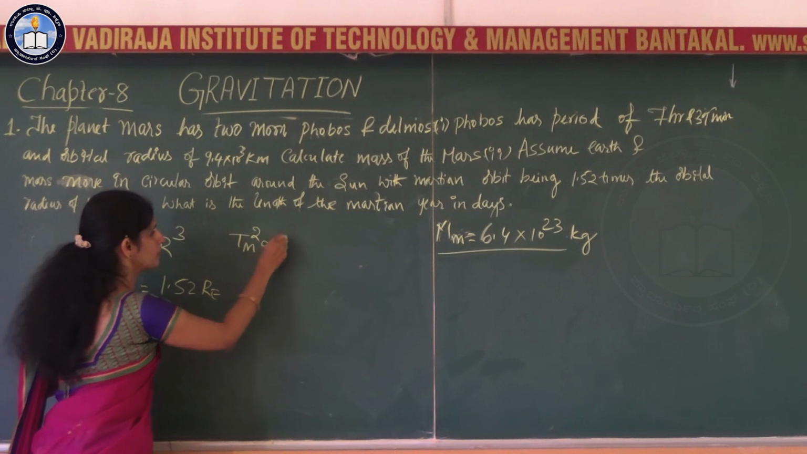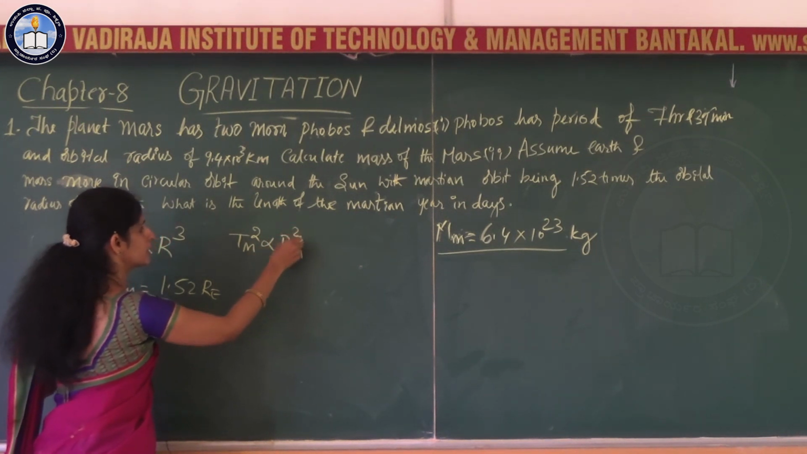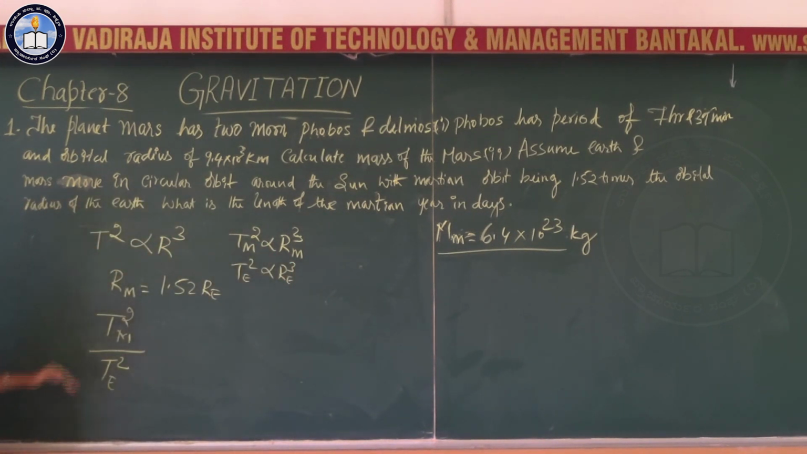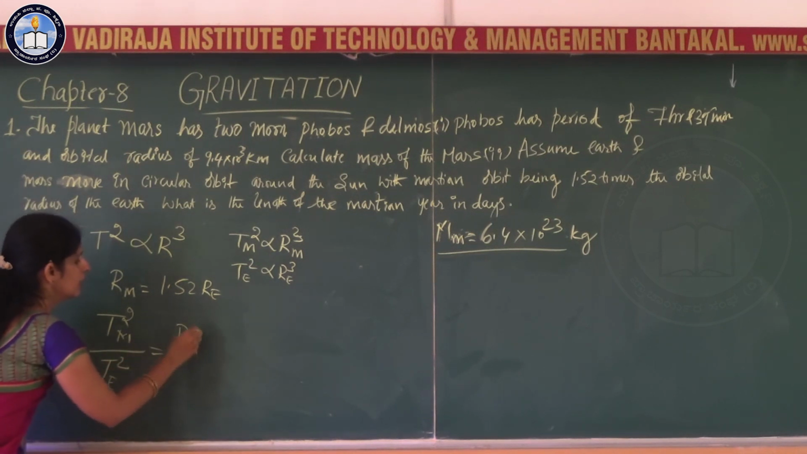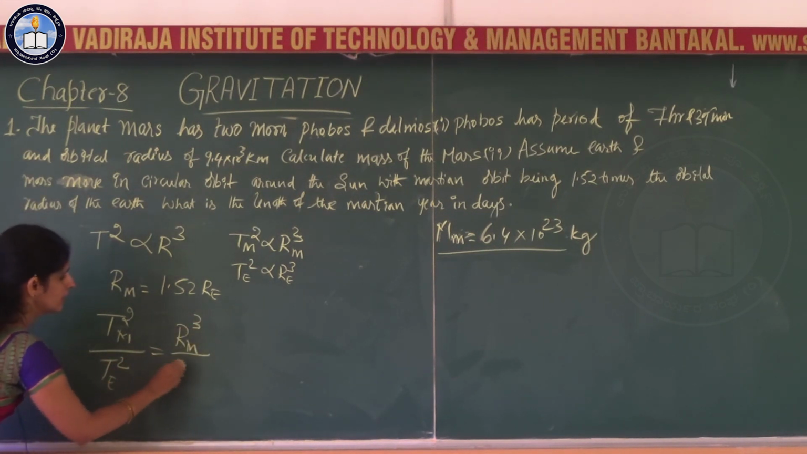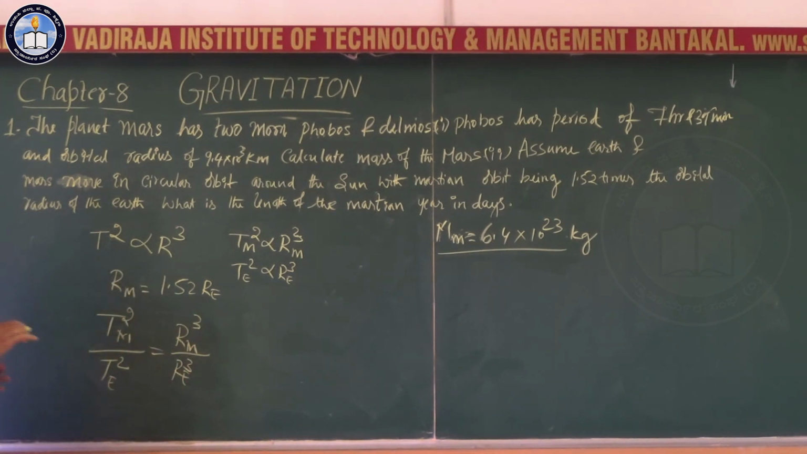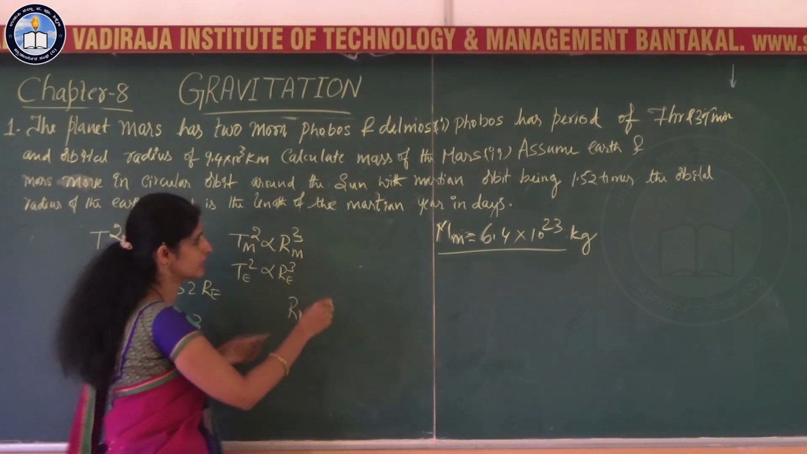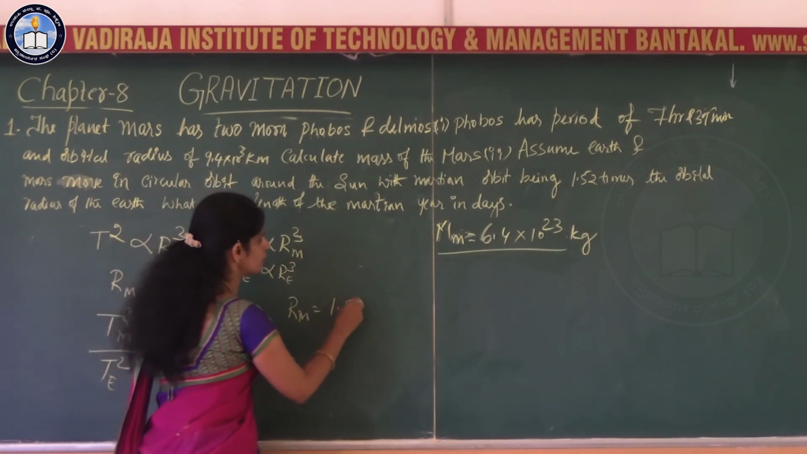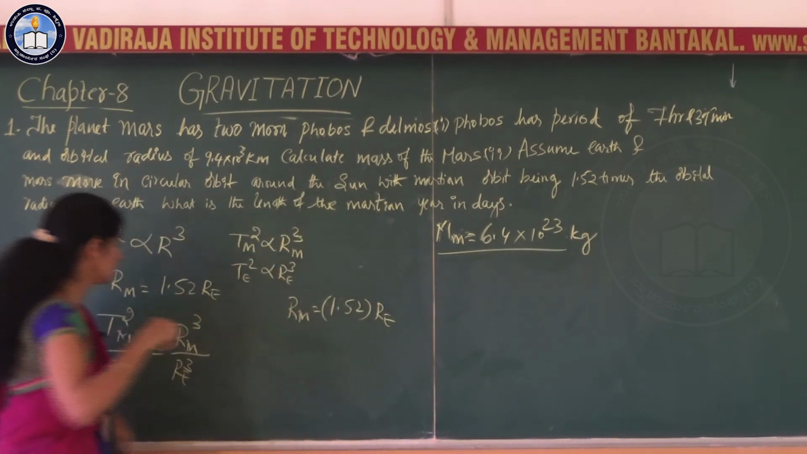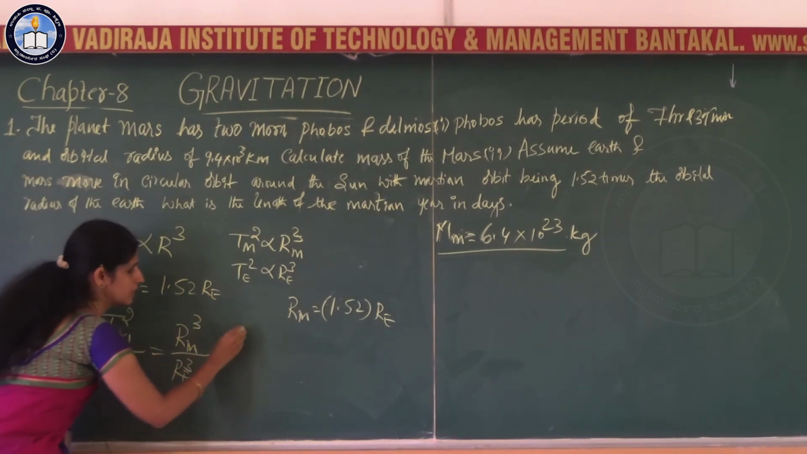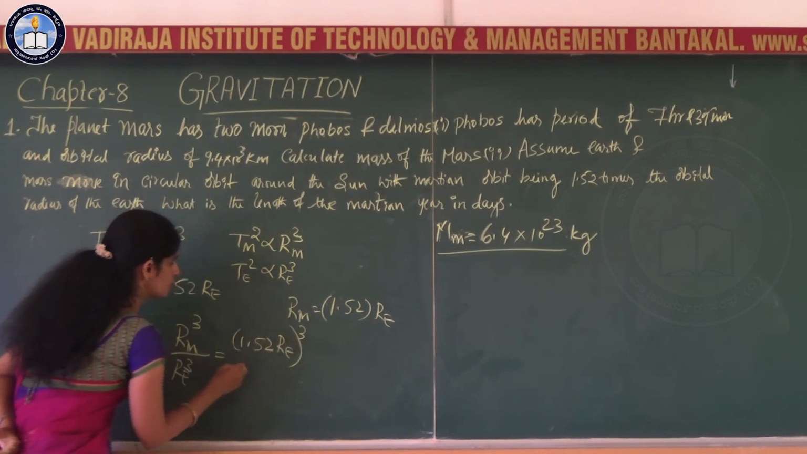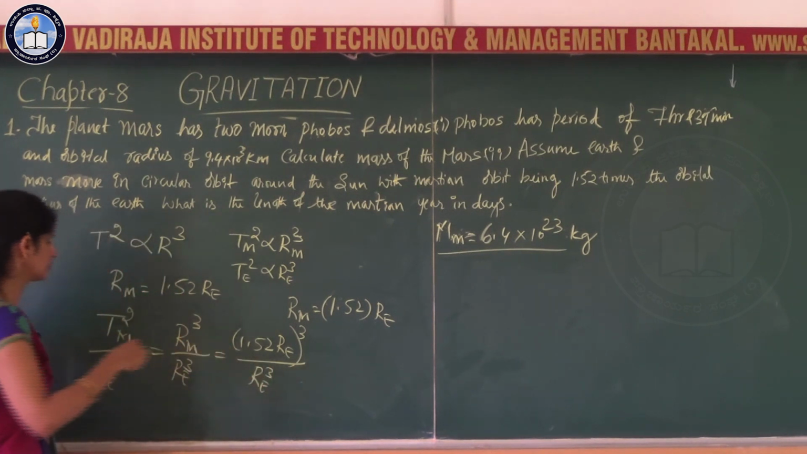T square of Mars is proportional to R cube of Mars, and T square of Earth is proportional to R_E cube. If you take the ratios, R_M cube divided by R_E cube. In the problem, they have given data that R_M is equal to 1.52 times R_E. Then you substitute that given data here, so that is (1.52 R_E) whole cube divided by R_E cube.